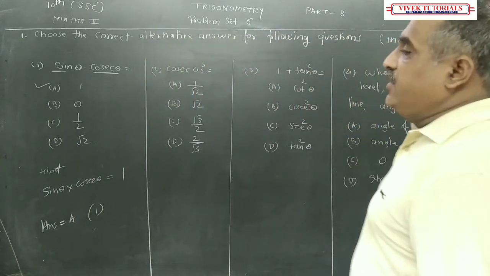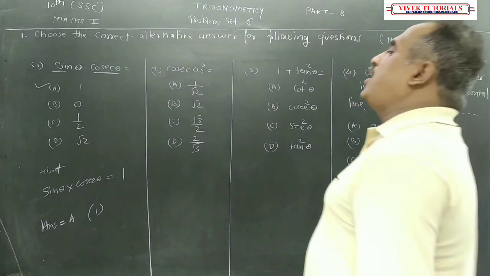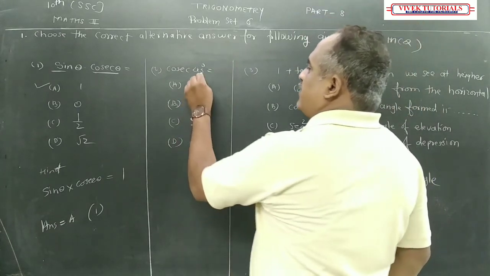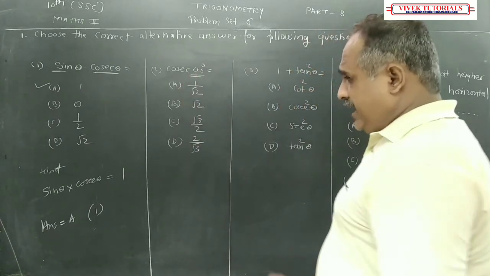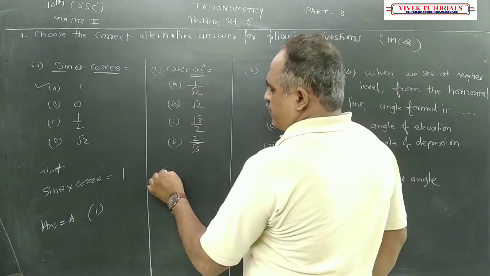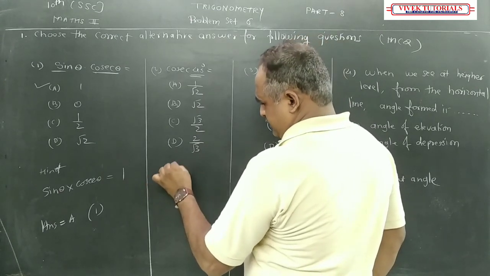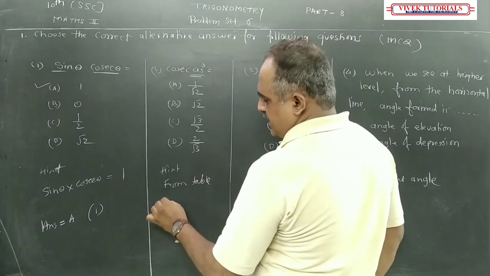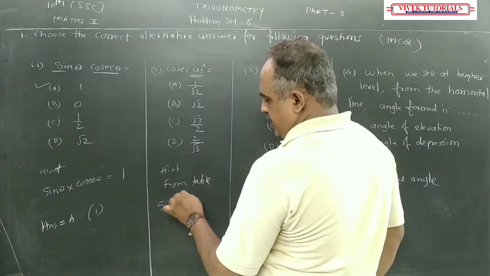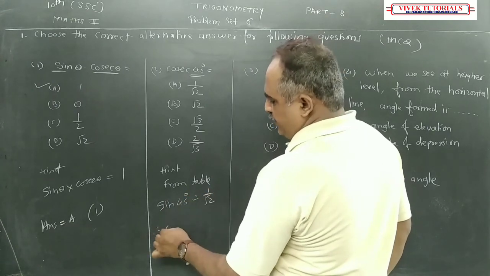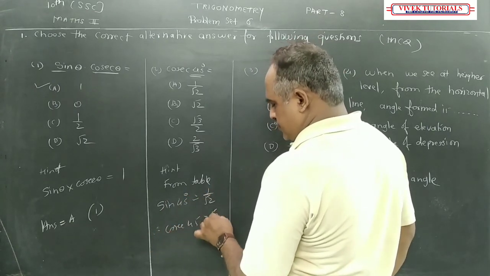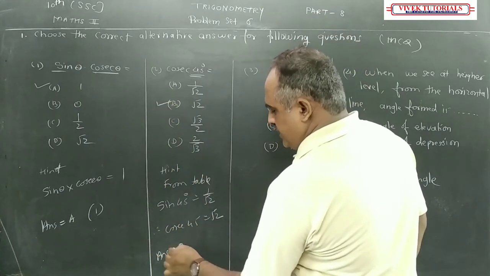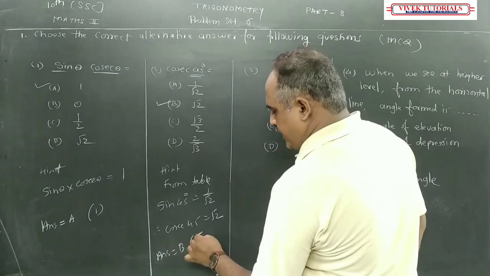You got it now? If you see the table, we know how to draw the table. We have studied that cosec 45 is nothing but, from the table, this is the hint, we have studied that sin 45 degree is equal to 1 upon root 2. Therefore, cosec 45 is root 2. This is your answer. So your answer is B, correct? And the value is root 2.